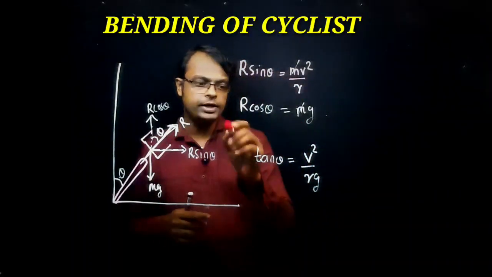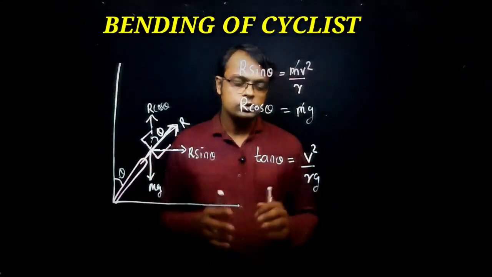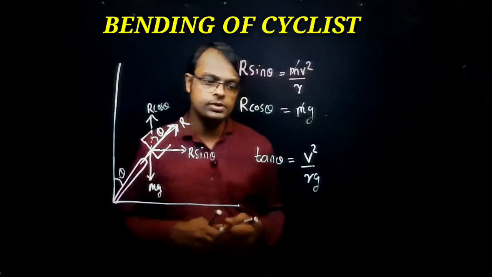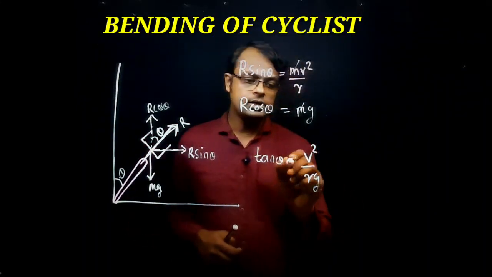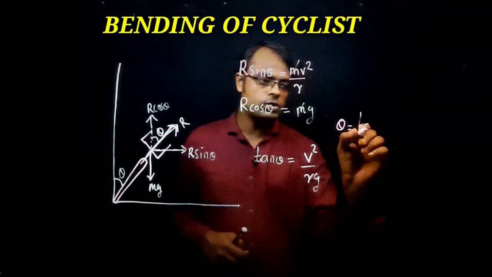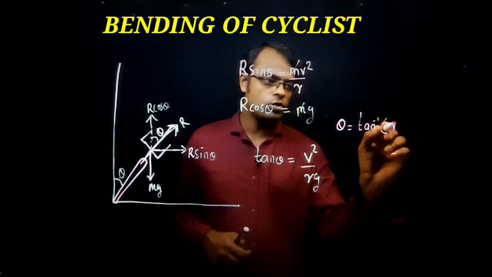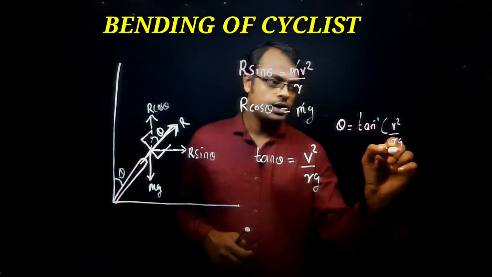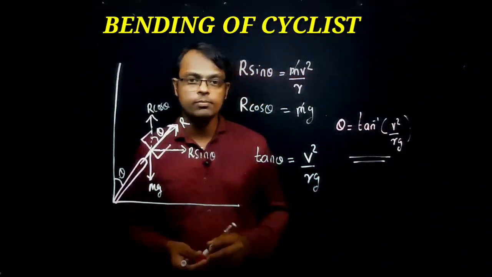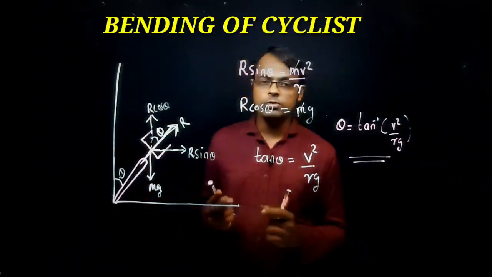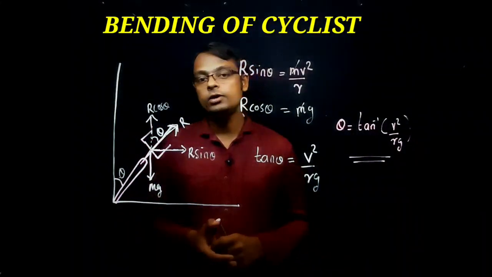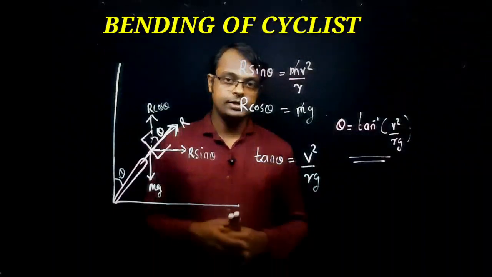So if the speed of the cyclist is given, with which angle should he bend in order to provide the necessary centripetal force? We can see tan theta is equal to v square by rg, or theta is equal to tan inverse of v square divided by rg. This is the formula to calculate the angle through which the cyclist bends in order to provide the necessary centripetal force. So this is the case of bending of a cyclist. I hope it is clear. Thank you all of you.